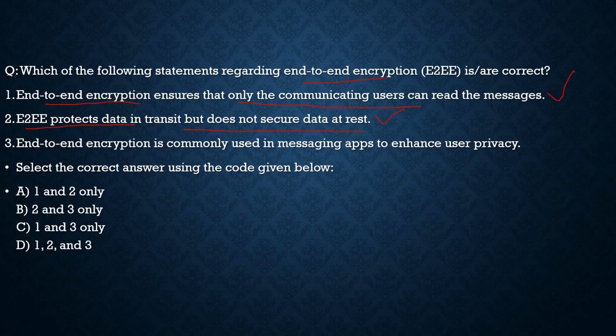Third statement, end-to-end encryption is commonly used in messaging apps to enhance user privacy. 100% correct. For example, WhatsApp, Telegram, and others like them. So with respect to this question, the correct answer is option D, which is 1, 2, and 3, all of the above. Now with this, let's move to another question.